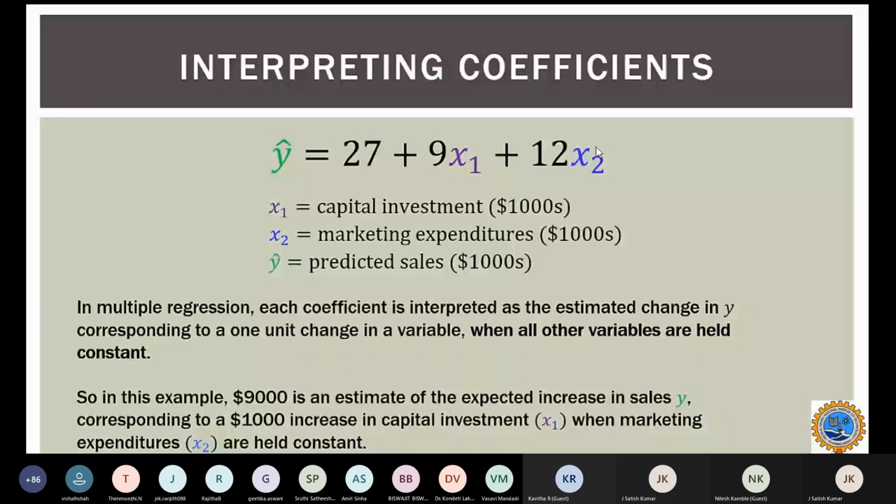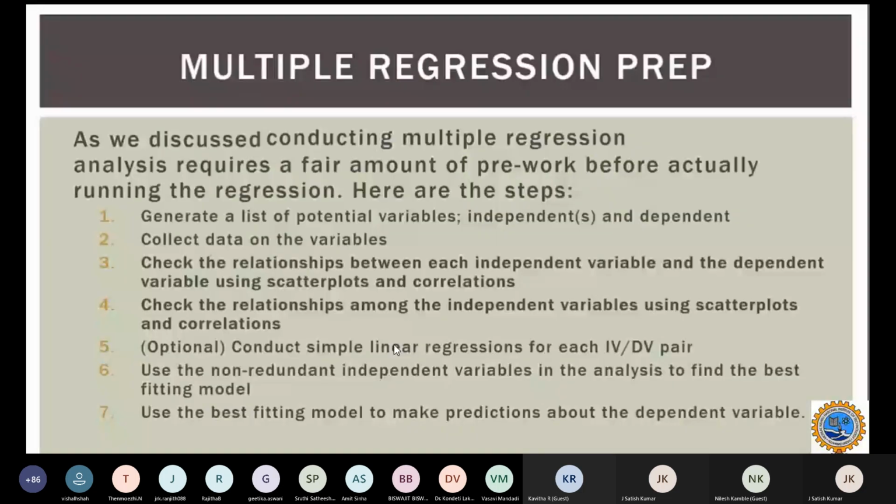Each independent variable will have some coefficient that will affect my total sales. But we will try to understand by investigating one parameter at a time, because the total sales might be influenced by many factors. So this is simply how we interpret coefficients in multiple linear regression. Having said this, before conducting the multiple regression, as I said, there will be substantial requirements of preparation work.